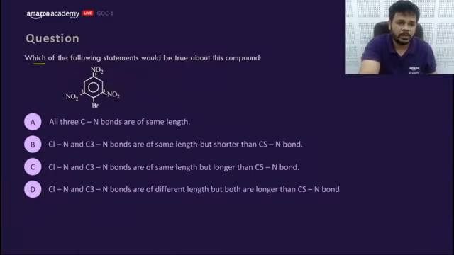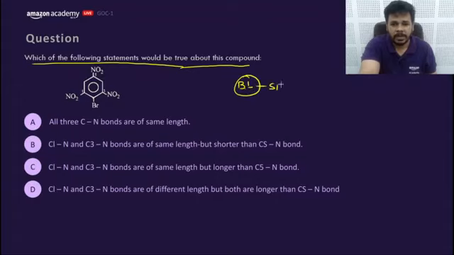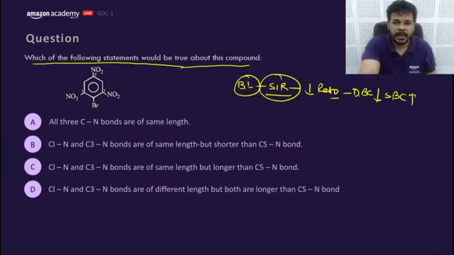Very beautiful question based on the SIR effect. Which of the following statements would be true about the compound? Bond length can be compared based on SIR, because SIR decreases the resonance from the benzene ring. If resonance decreases, double bond character decreases, single bond character increases. So SIR actually increases the bond length.